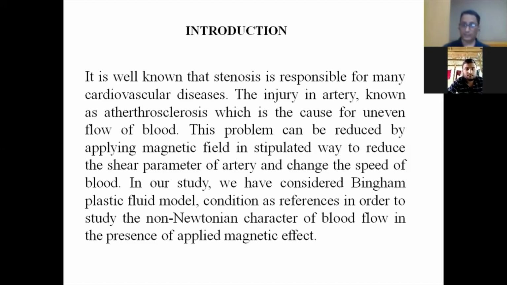Now I'm going to give you the definition of stenosis. The abnormal narrowing of a passage of the body is called stenosis. If stenosis happens in any artery, the blood will not flow, and due to that some problems will take place: heart attack, congenital heart disease, coronary heart disease. So my aim is to develop a mathematical model, and with the help of that mathematical model, I try to diagnose this.